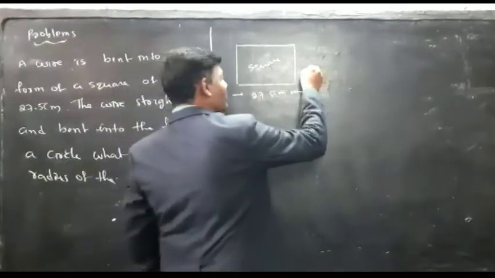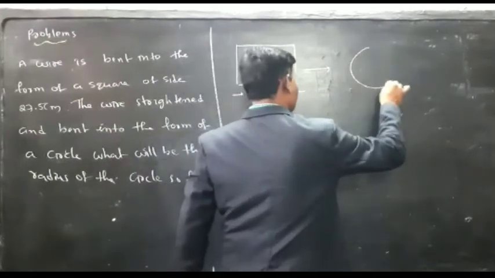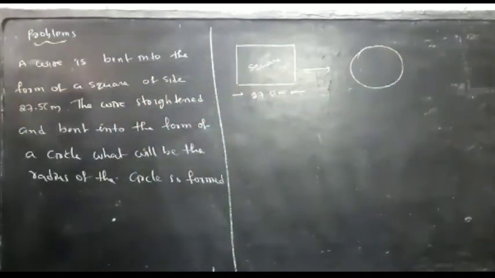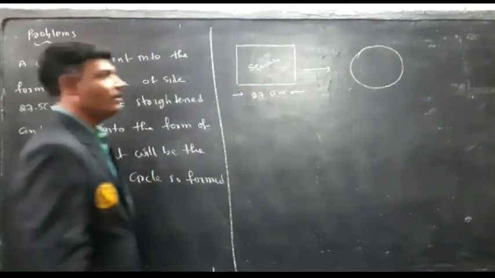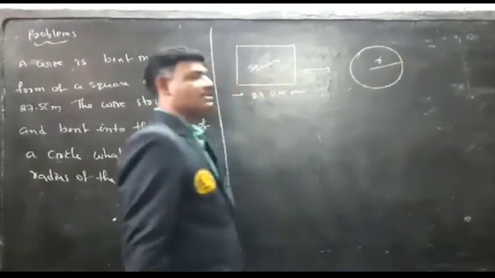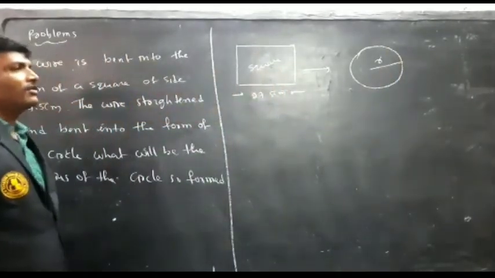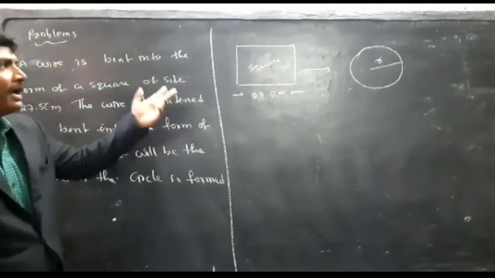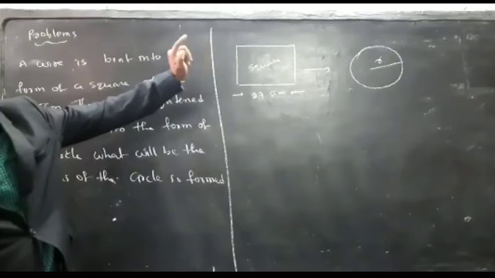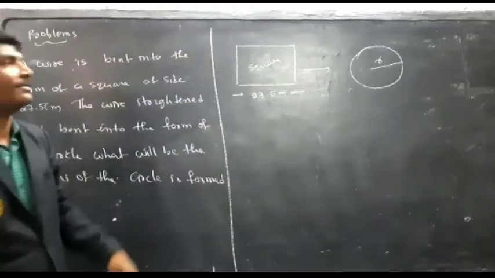So once again, with this wire, he is forming a circle. You have to find the radius of the required circle. A wire he bent like a square and he is bending like a circle. You have to find the radius of the resulting circle.